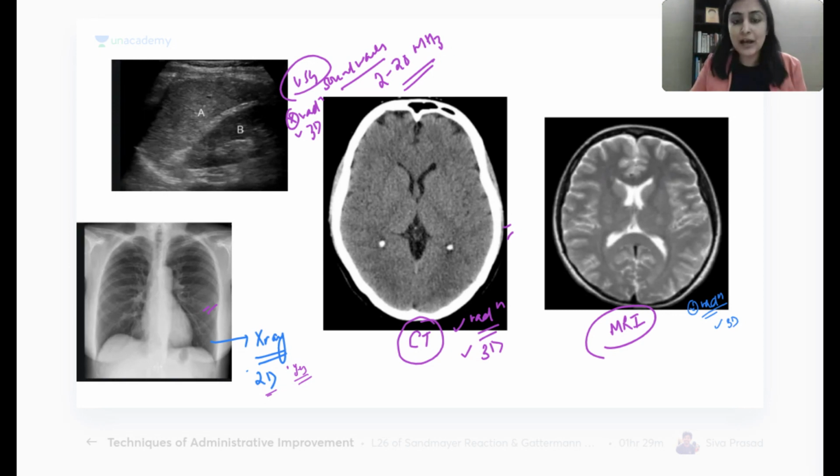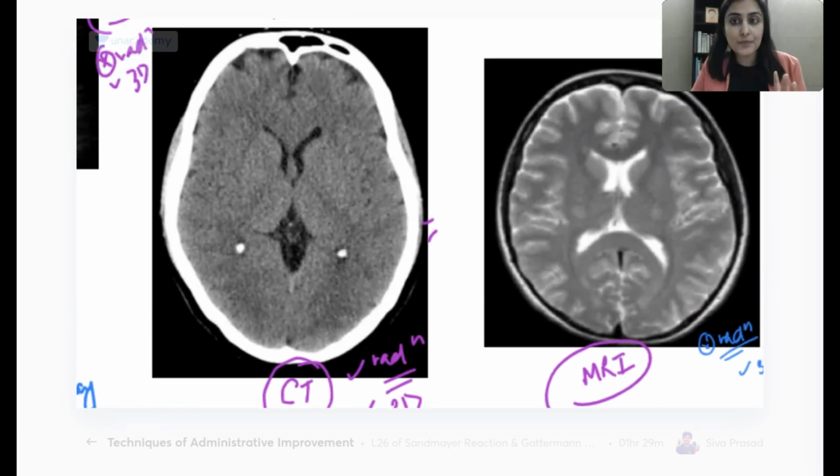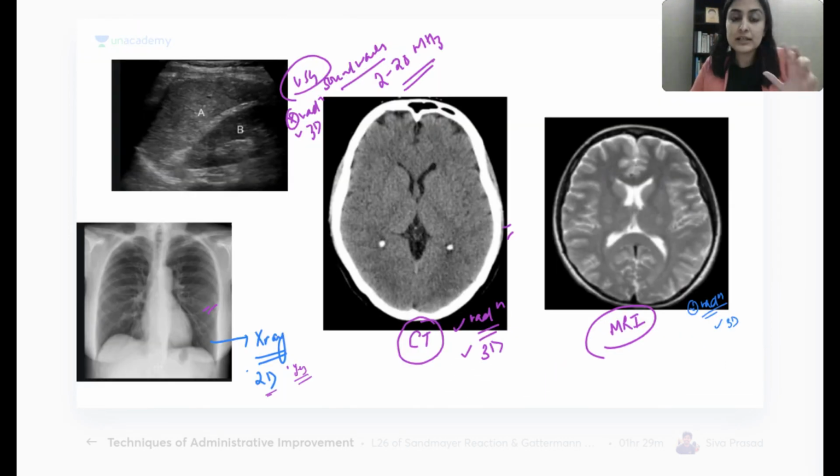Is that fine? So now coming to the main thing about today's agenda, which is neuro, right? So whenever we talk about the brain, remember the 2 main investigations we will be talking about will be CT and MR. These are the 2 main investigations which have a role as far as the brain is concerned. So far, everybody is fine. Everybody is understanding what we are doing. The very, very basic stuff is clear in everybody's minds. Okay, we keep adding on to this knowledge as we go along, right? So how I go about distinguishing CT and MR is what we learn next.